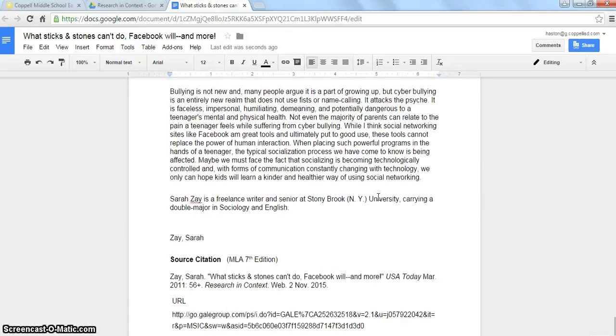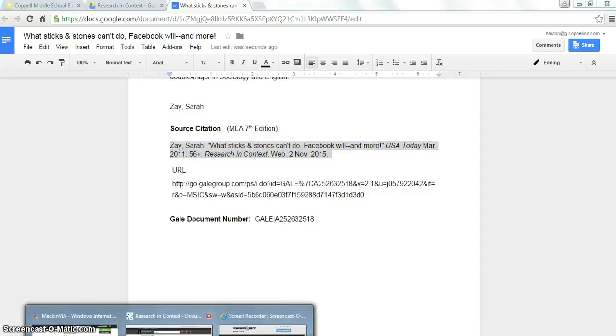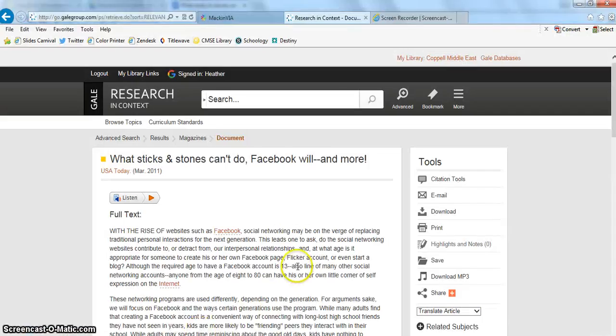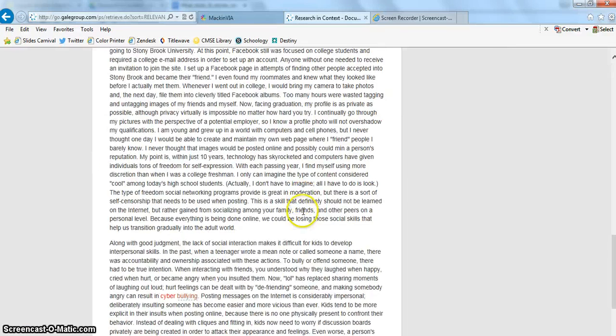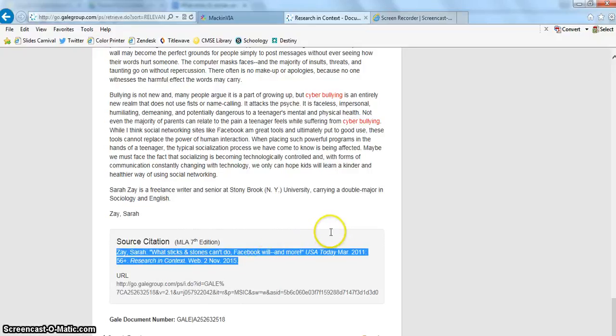And when I scroll down to the bottom of the article, I'll see that that citation is there as well. I can copy and paste this into a works cited or a bibliography if I want to. That's one of the great features about using a database. I can always find a citation through citation tools or through scrolling down to the bottom and looking for the citation. It's right there. I can copy and paste that to a works cited or a bibliography.